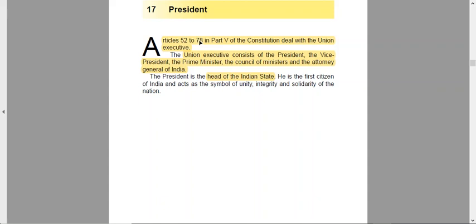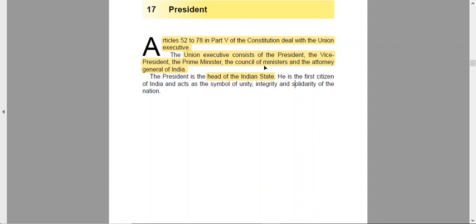Hello guys, so today we'll be talking about the president. That is part 3 of Lakshmikant. I'll be reading line by line and explaining all the topics. So, Articles 52 to 78 are in Part 5 of the Constitution, but what we are following is Part 3.